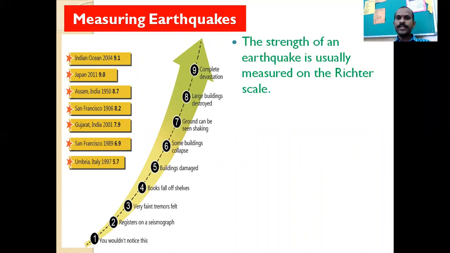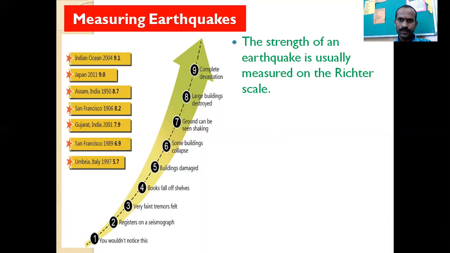Then the strength of an earthquake is usually measured in the Richter scale. Okay, the earthquake is measured in Richter scale. Here, some examples of the Richter scale are given, that in the Indian Ocean, the earthquake happened in 2004. The intensity of that was 9.1 on the Richter scale. Okay, so that is the measurement, the scale.